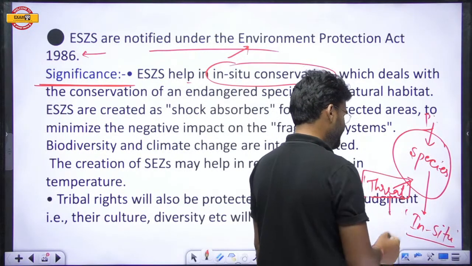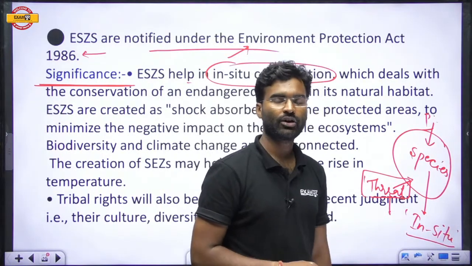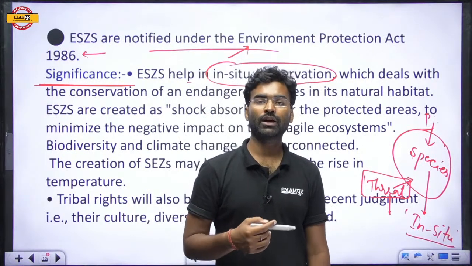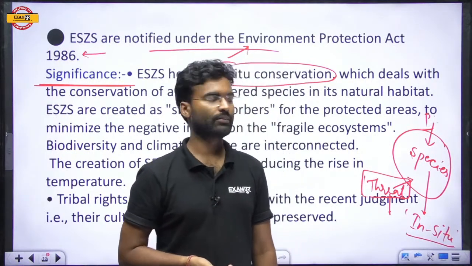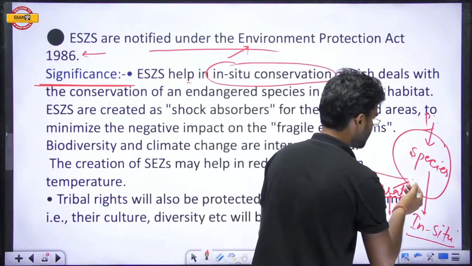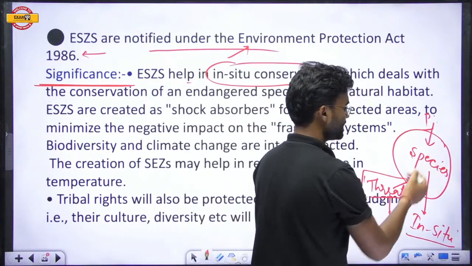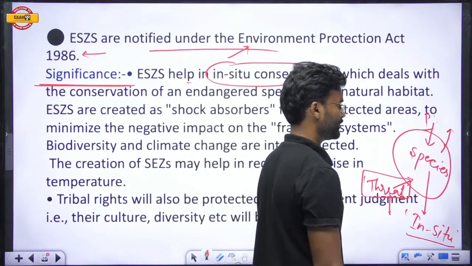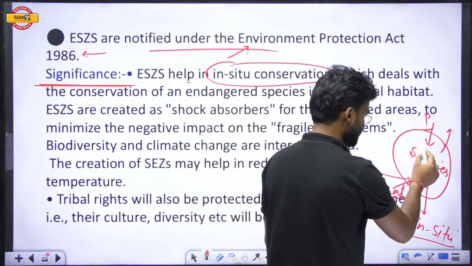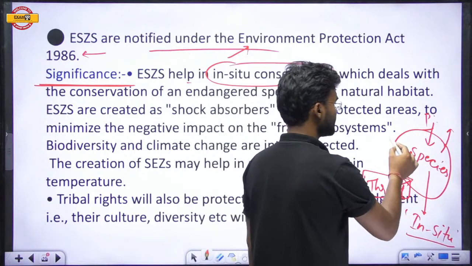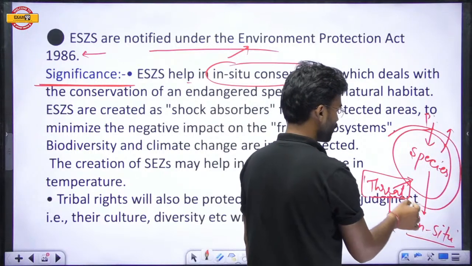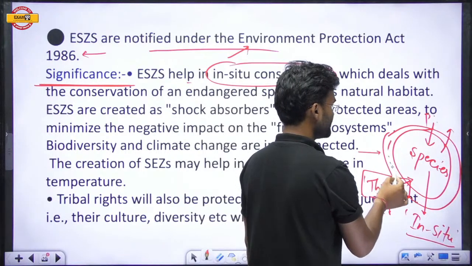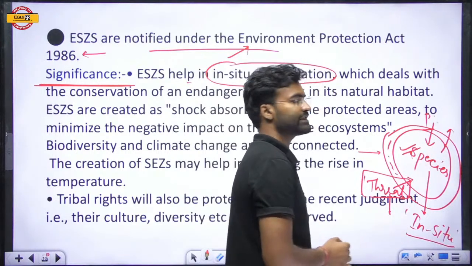like any disease, forest fires, or any threat which might be anthropogenic or natural. If the threat has come into this particular region, then it will lose the biodiversity of this area. So for the protection of this region, if we declare a buffer zone, a shock absorber, then if any threat comes, we will control that threat in this region. Then this region would be safe.